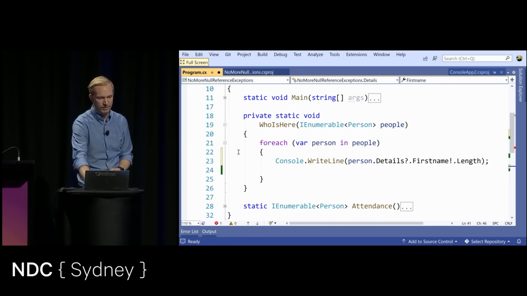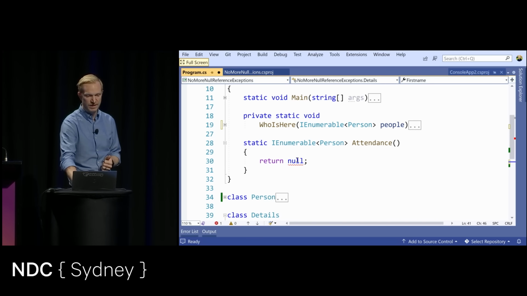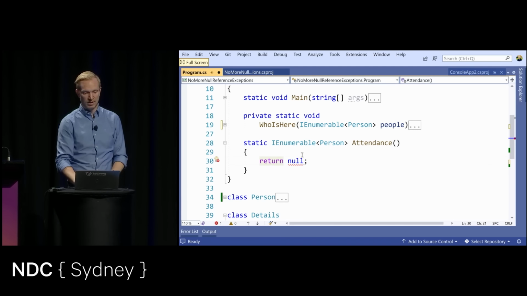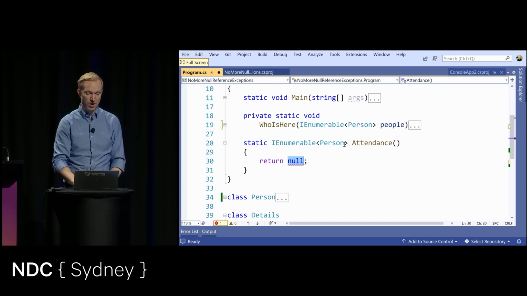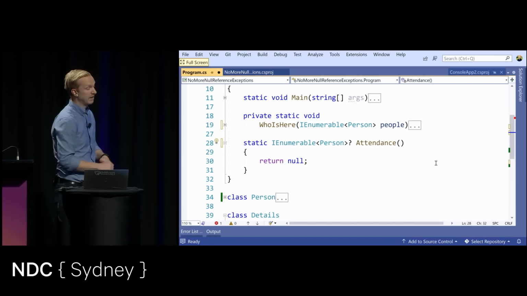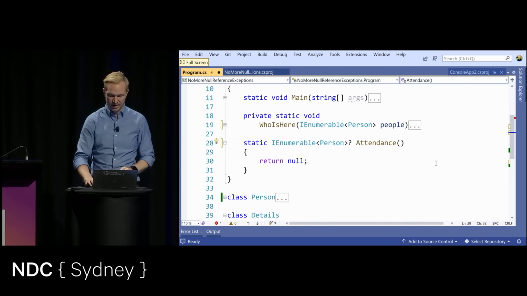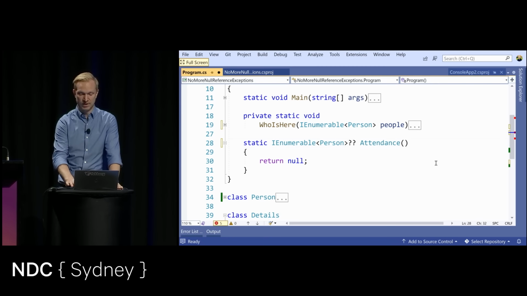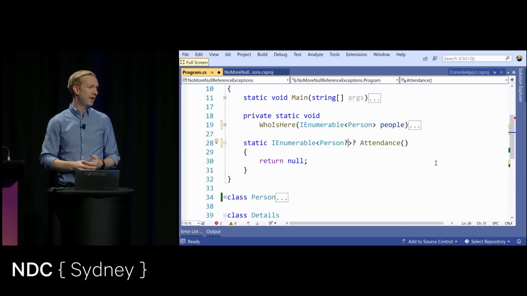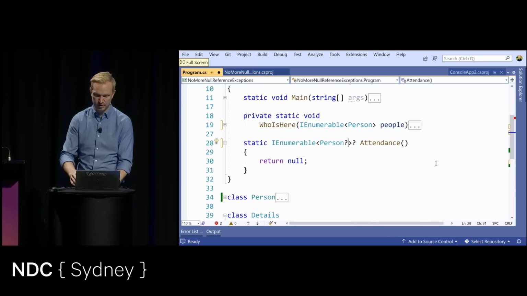This here was quite clever, and this here is a really great language feature. But there's one more place where this is a problem. In this case here, I'm returning a nullable list, or I'm saying that I want to return null where I have an IEnumerable. I could return a null list, or a null list of potentially null people as well. So you get the idea. You can use the question marks to indicate to the compiler that something could be null or not null.